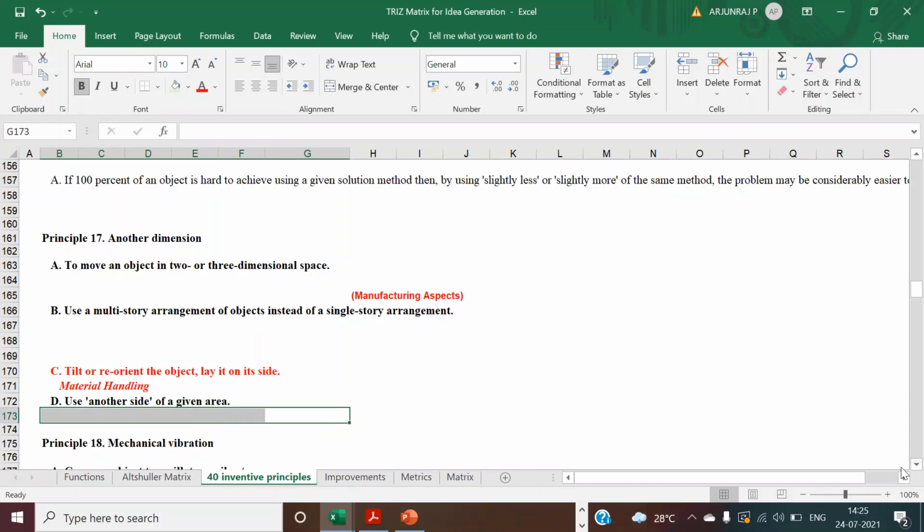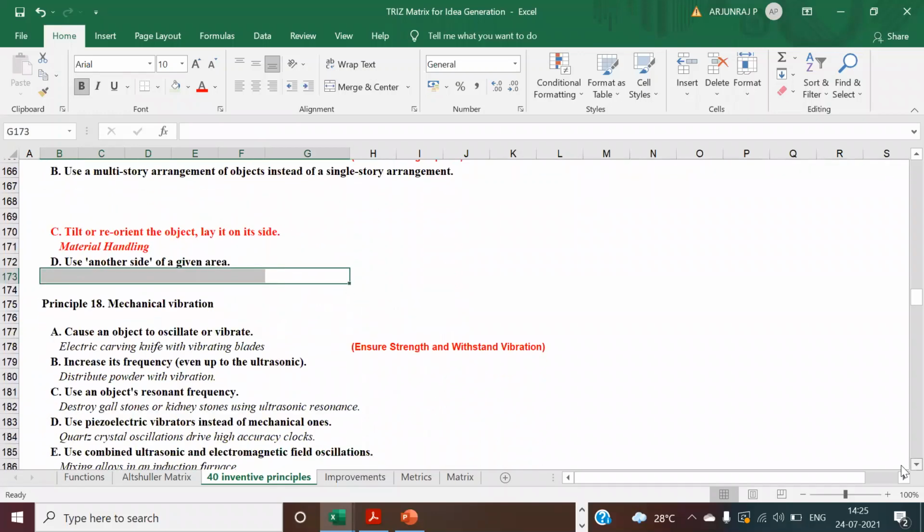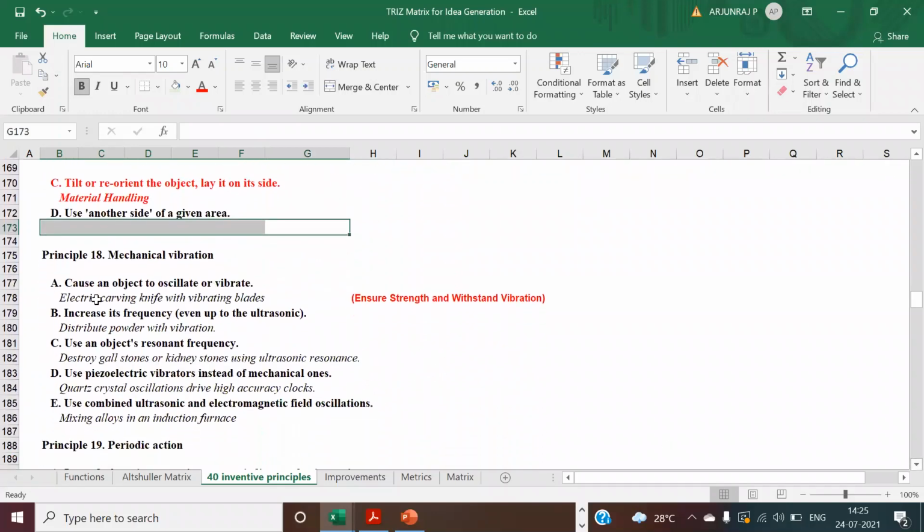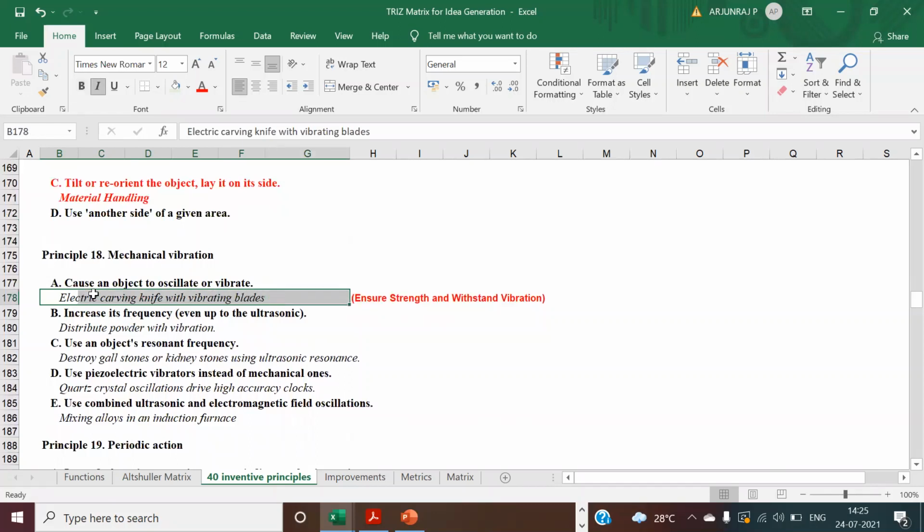And how can you reduce vibration? Suppose you undergo any vibration, you have to create a process to oscillate or vibrate. Suppose you have something, how are you going to look into this? How are you going to create ideas? So the shaft, what I am telling. Even vibration may also lead to noise. Noise will lead to some disturbance to the operator. Even then you can find some alternate ways.